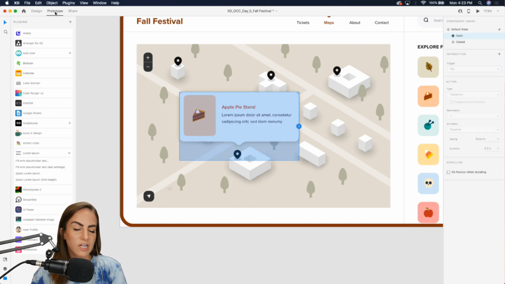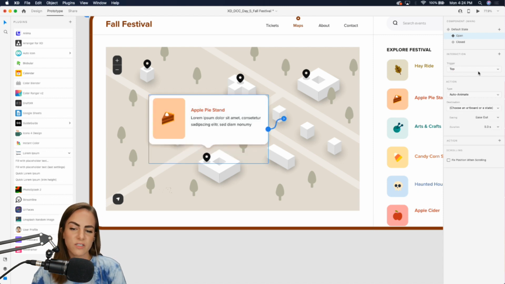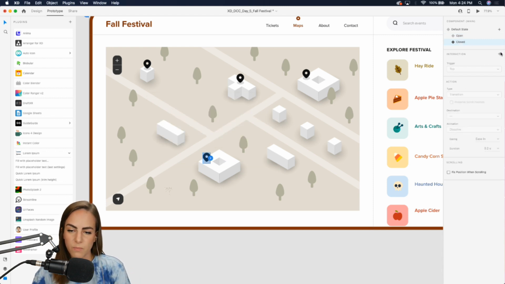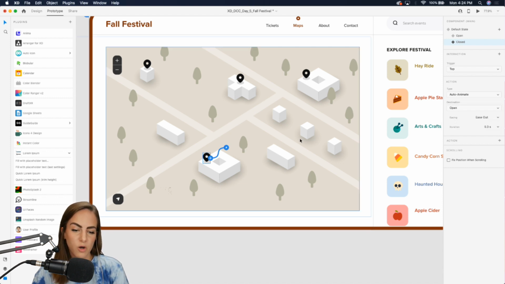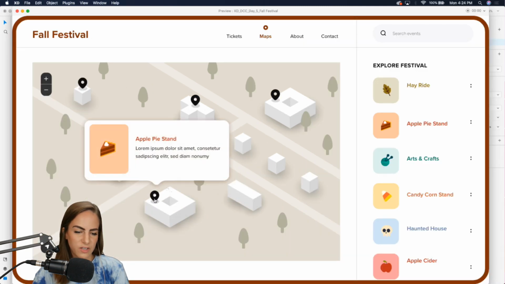So if you come over here into your prototype tab, you just need to add these interactions. So under interaction here, we have the tap trigger, and you can do auto animate, transition, just a normal transition if you want, but basically just link those two states up. So here we would tap again, and this would bring us back to open state. So let's go ahead and preview that. So if we click on this, oh, we need to change that out of auto animate. But basically, open and close that little guy.